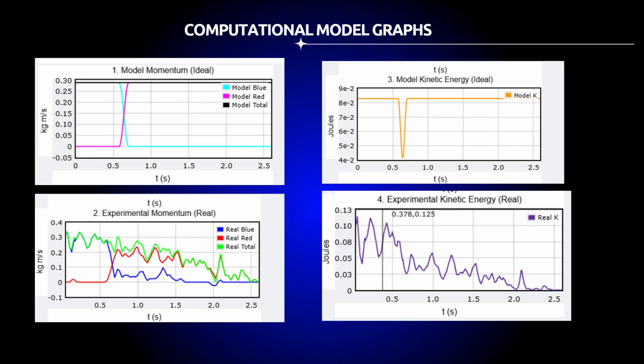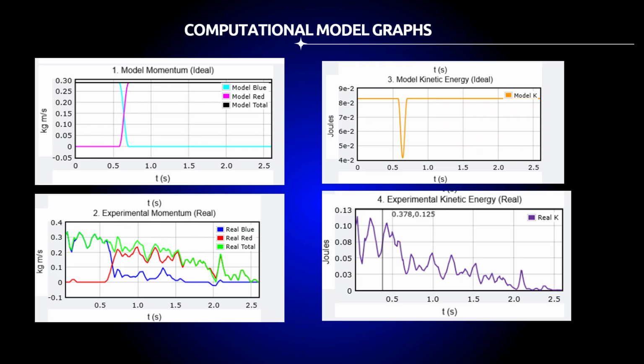But look at the bottom row. This is our actual experimental data from Tracker. The momentum is noisy and fluctuates around the predicted value. The kinetic energy starts high but drops significantly after collision, showing clear energy loss. Comparing them, you can see that the experimental kinetic energy doesn't match the model's prediction at all. The energy decreases instead of staying constant. This mismatch tells us our collision is definitely not elastic.